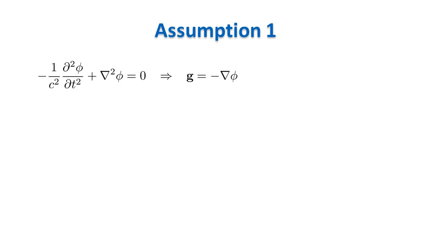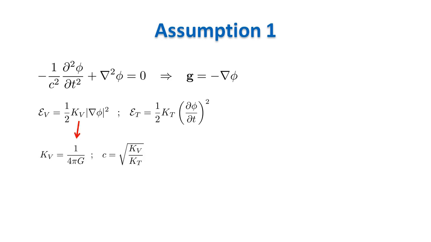In our modified Newtonian gravity, gravitational potential is described by the wave equation and the gravitational field G, as in classical Newtonian gravity, is the gradient with opposite sign of the potential. We know from the theory of scalar wave equation that we can associate to the field phi a density of potential energy as a function of the gradient of the field with constant kV, and a density of kinetic energy as a function of the time derivative of the field with constant kT. In classic Newtonian gravity, we do not have kinetic energy because fields have no dynamics, but we have potential energy, and it is known that for gravity the constant kV is equal to 1 over 4 pi G.